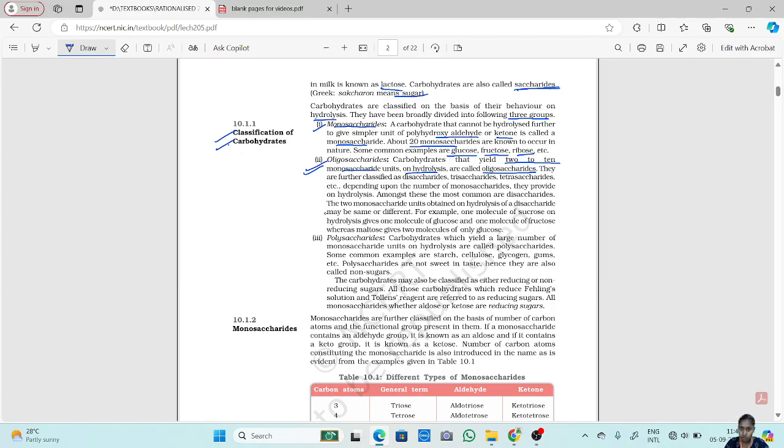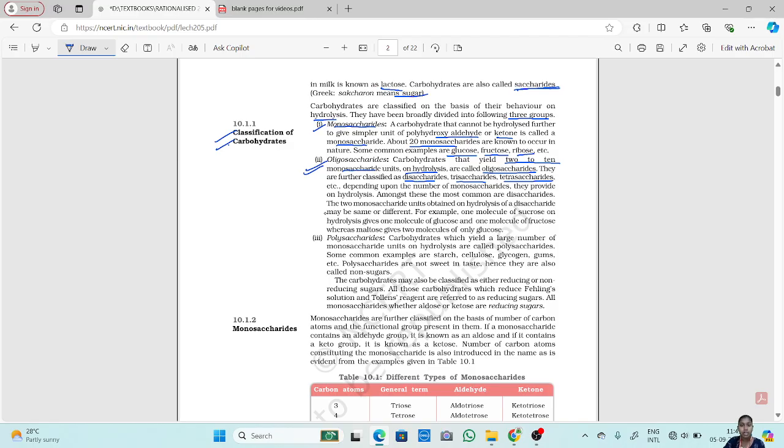They are known as oligosaccharides. Now, they are further classified as disaccharides, trisaccharides, tetrasaccharides, etc., depending upon the number of monosaccharides. Since 2 to 10 monosaccharides can be obtained from an oligosaccharide, right?